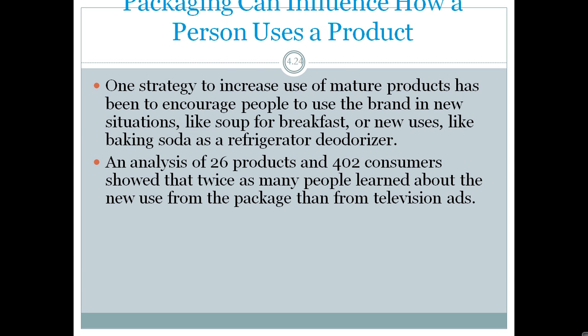Packaging can influence how a person uses a product. One strategy to increase use of mature products has been to encourage people to use the brand in new situations, like a soup for breakfast, or new uses like baking soda as a refrigerator deodorizer. So under packaging we can also highlight what the uses of this product are.